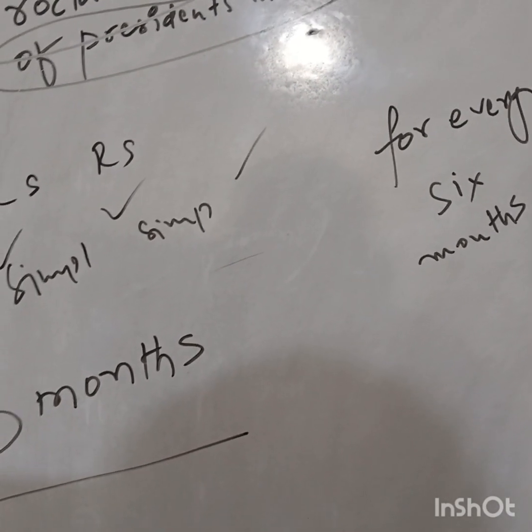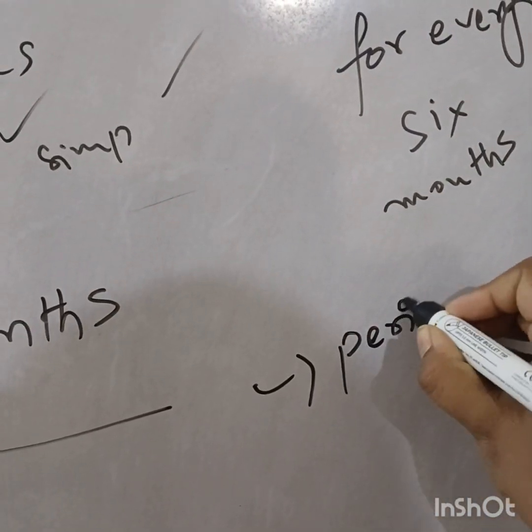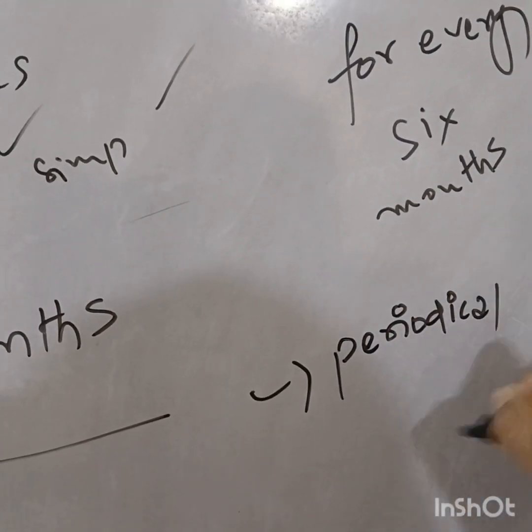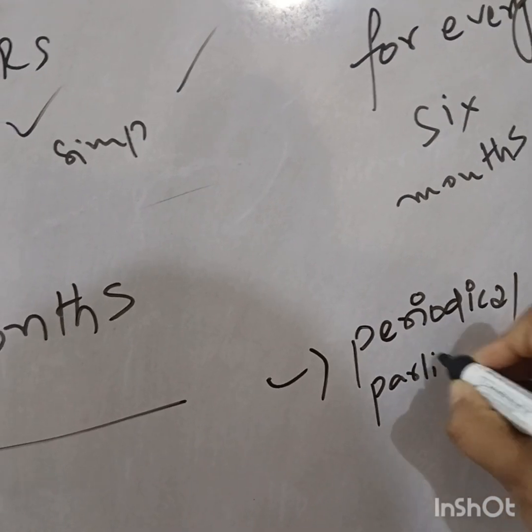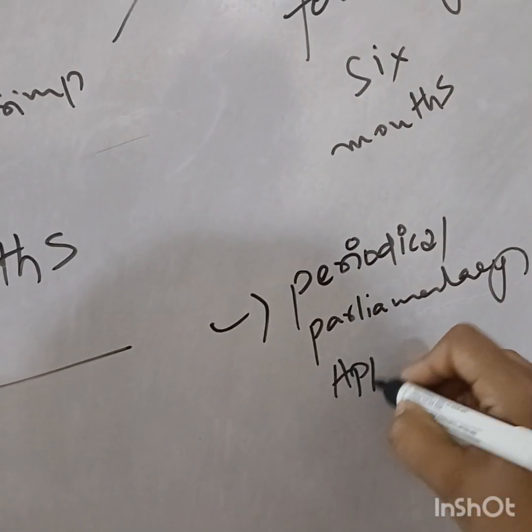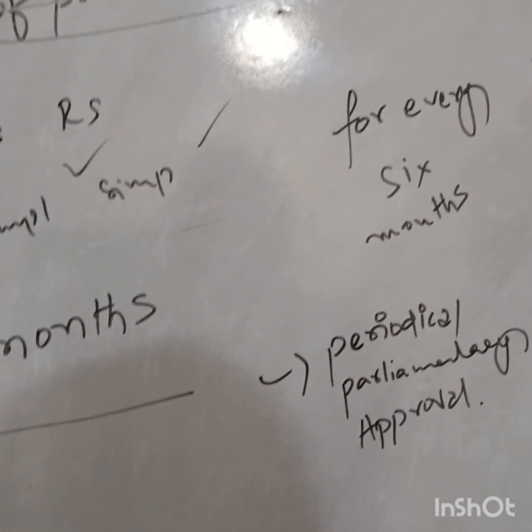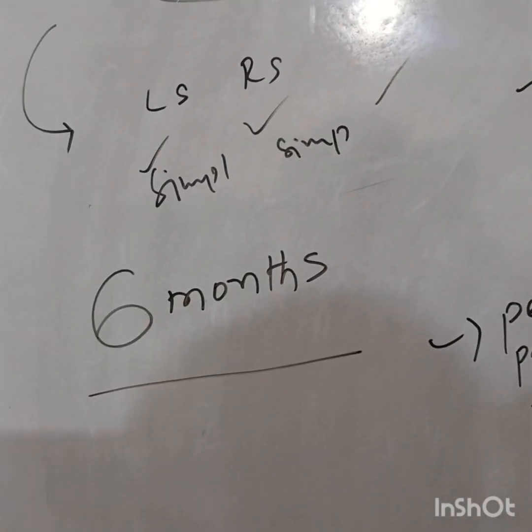So this thing we are calling periodic parliamentary approval, after it gets 6 months.